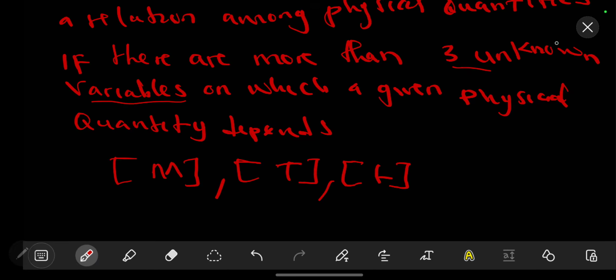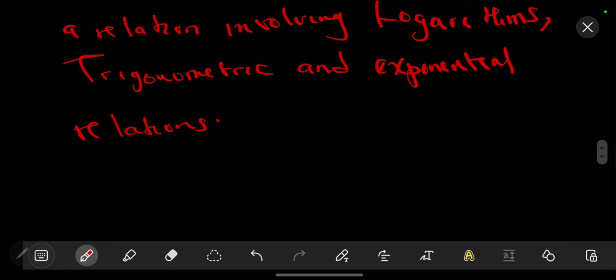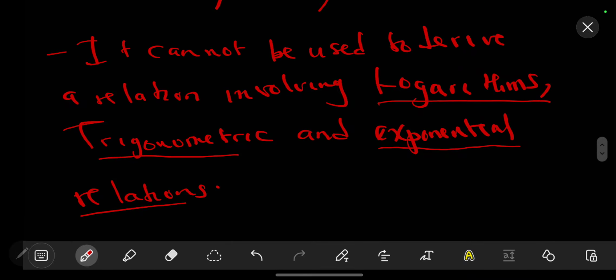derive such a relation. The other limitation to dimensional analysis is that it cannot be used to derive a relation that involves logarithms, trigonometry, and exponentials. What we simply mean is that, under dimensional analysis, we consider trigonometric functions, exponentials, and logarithms to be dimensionless.